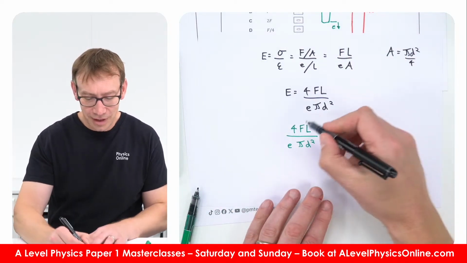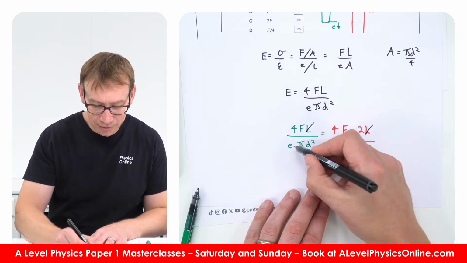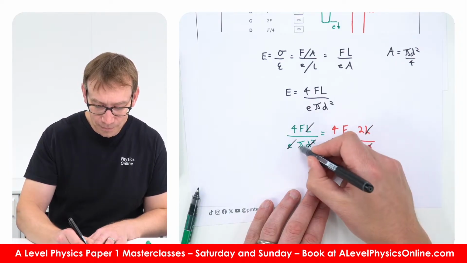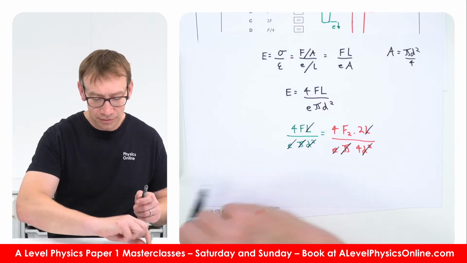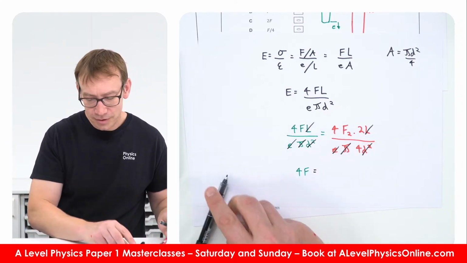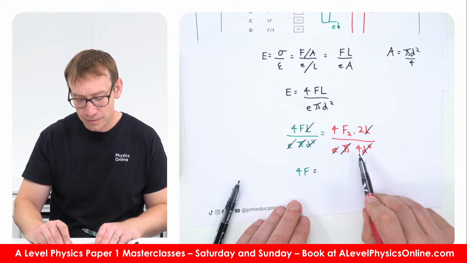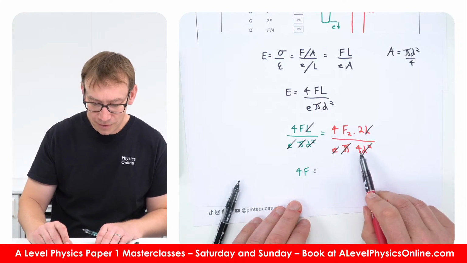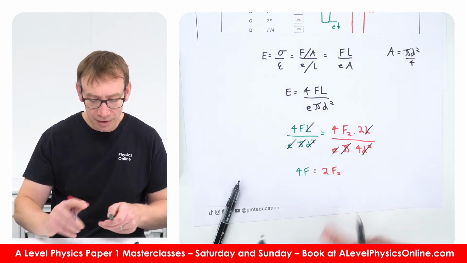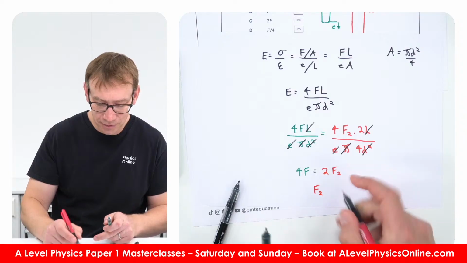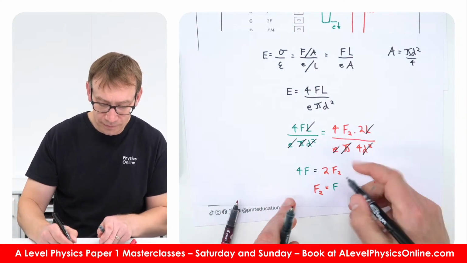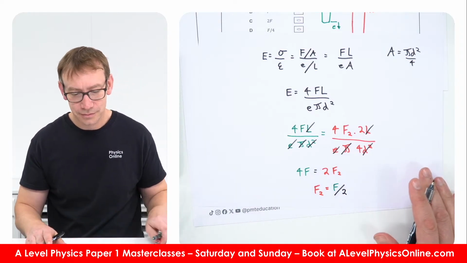You can now cancel an L, cancel an E, cancel a d squared, cancel a pi, and what we can then say is that 4 times the original force is equal to 4 times 2 divided by 4, which is equal to 2 times the new force. And so that means the new force, F2, is equal to the original force, F, divided by 2. Is that right?